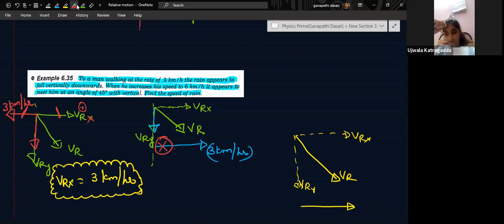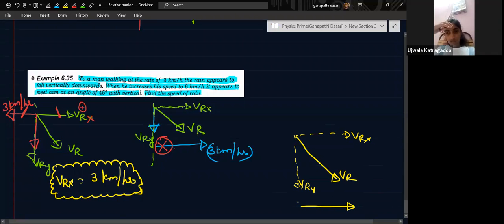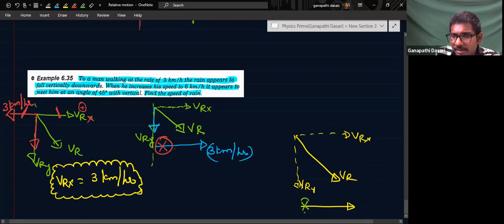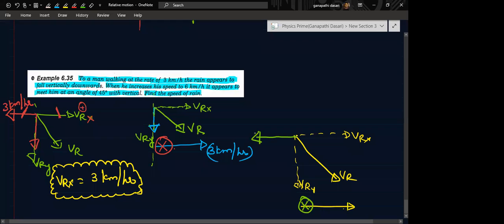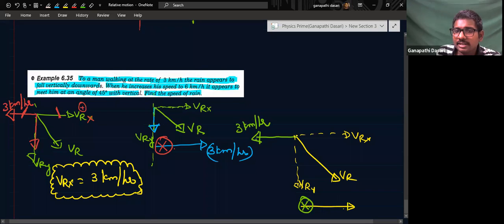How can we find out rain with respect to man? We should stop the man, and give the man's velocity to rain in the reverse direction. So this is the velocity of the man, reversed, 3 kilometers per hour. This is the rain's velocity.